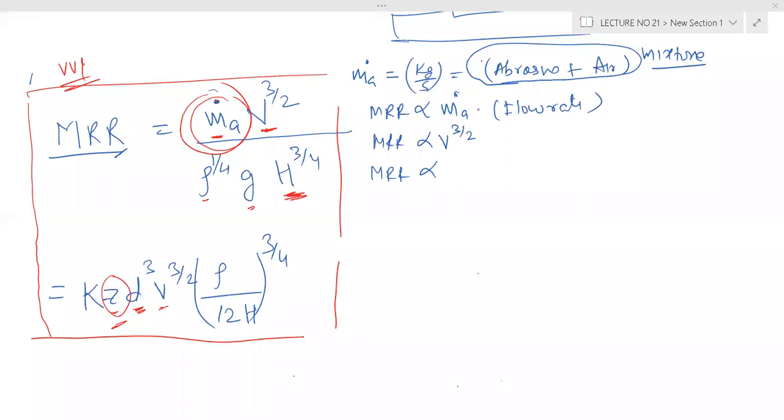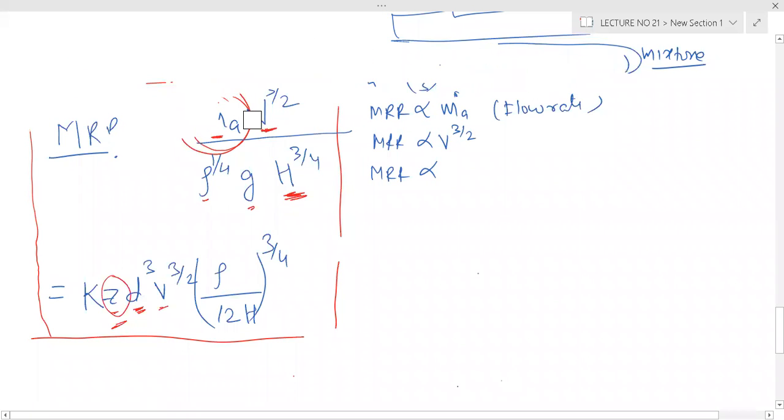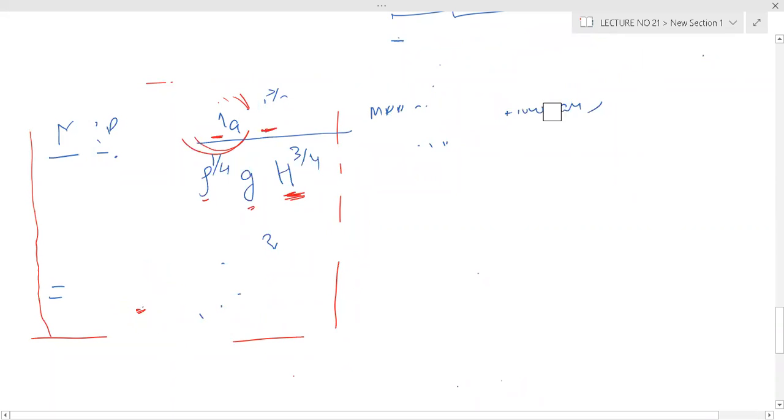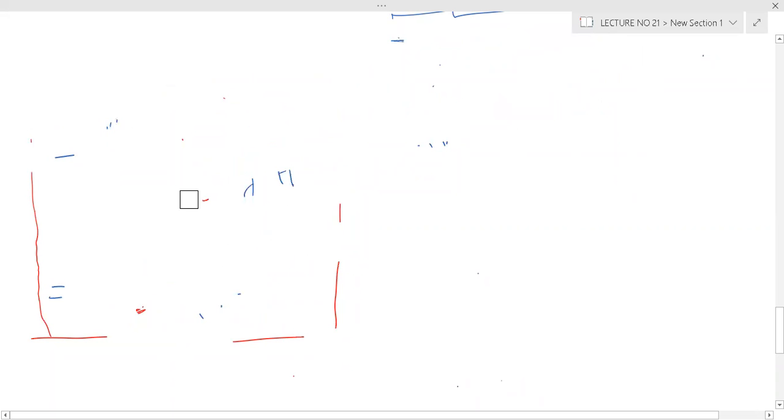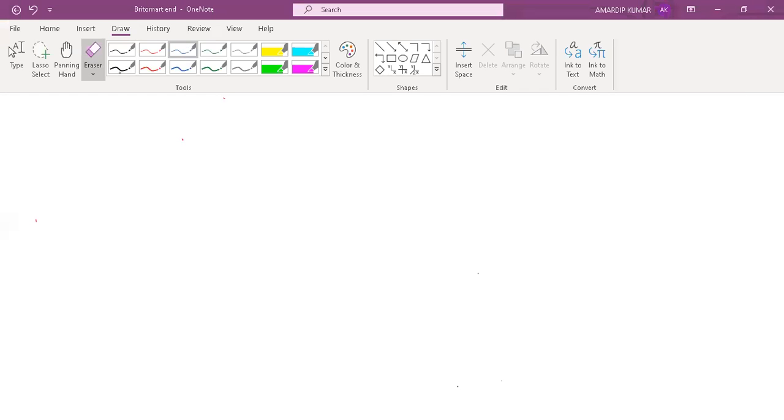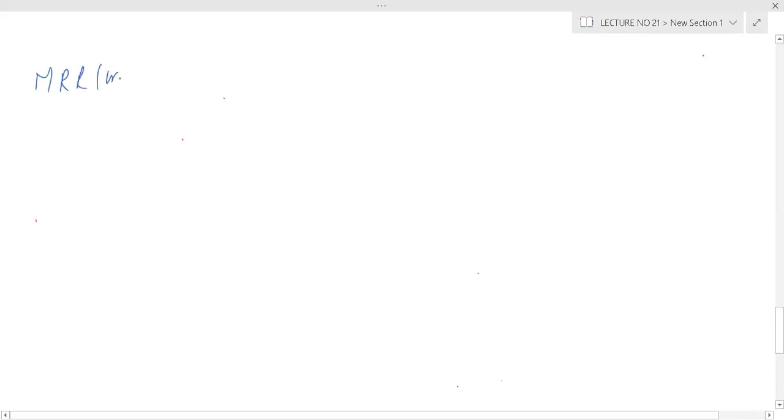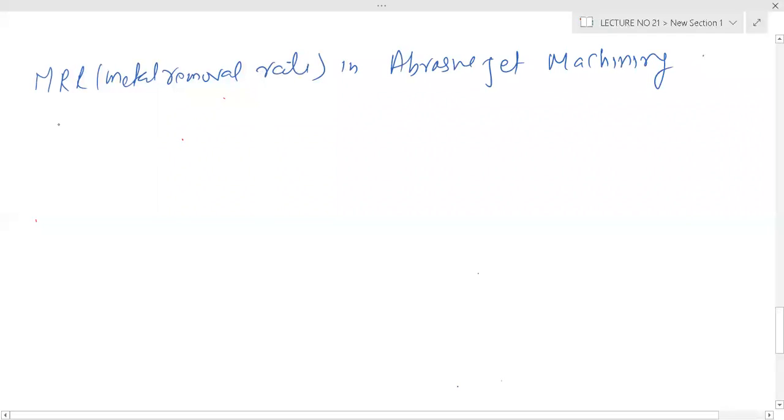So basically, metal removal rate in abrasive jet machining, there is an empirical relation.